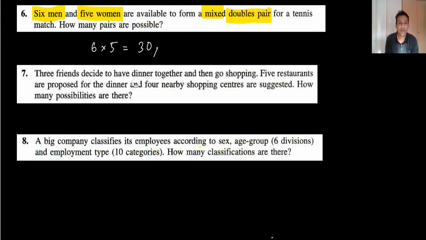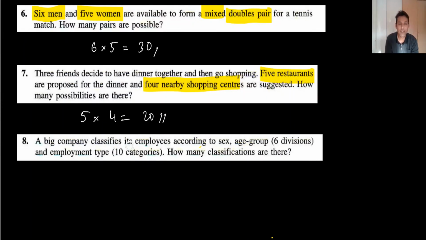Question 7: 3 friends decide to have dinner together and then go shopping. There are 5 restaurants for dinner and 4 nearby shopping centers. How many possibilities are there? Very simple. Restaurants are 5 and shopping possibilities are 4, so it's 20.